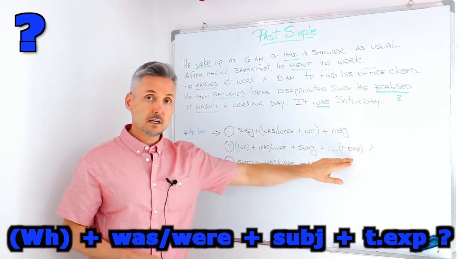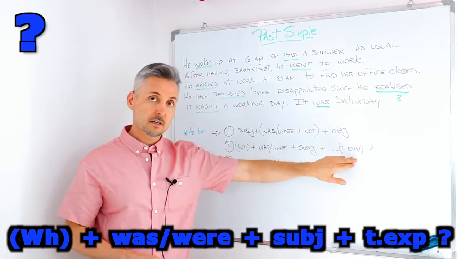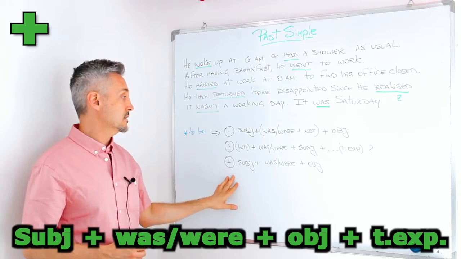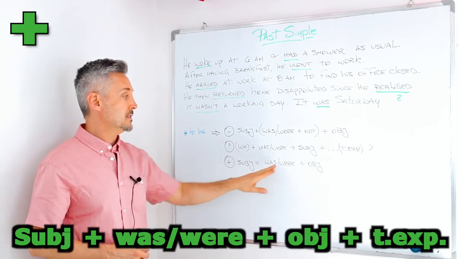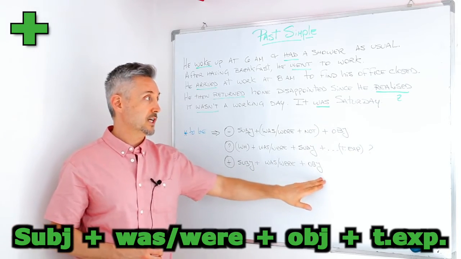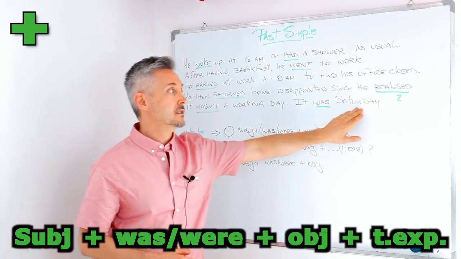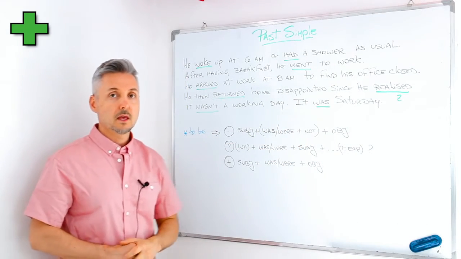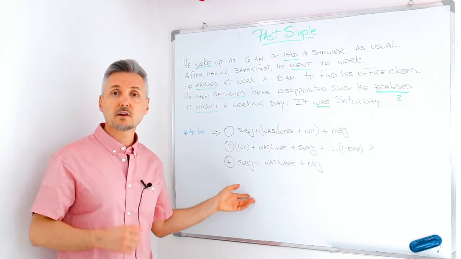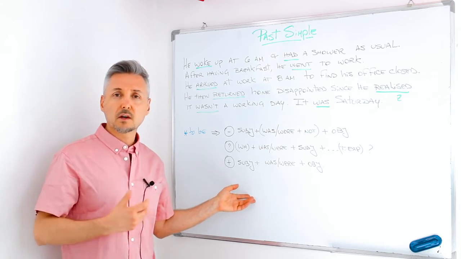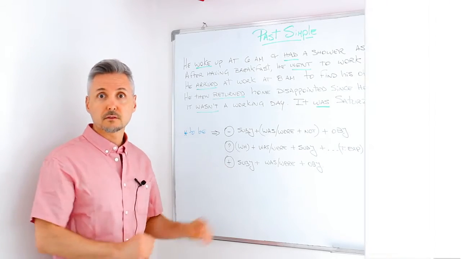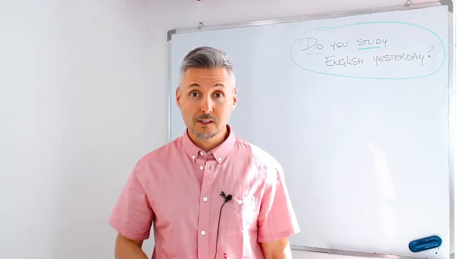Was it fun? And for a positive sentence, subject plus was or were plus object. It was Saturday. So remember this part. The verb to be doesn't need the auxiliary did. It works by itself.